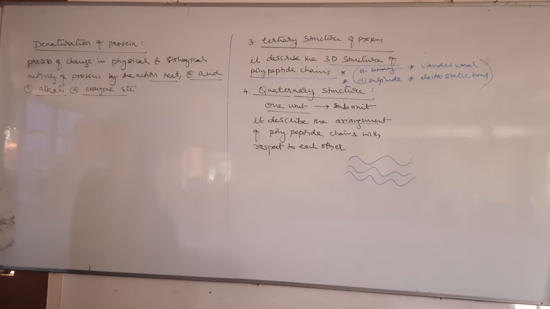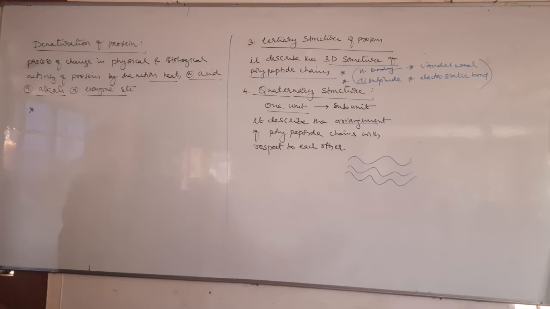Now what is the importance of denaturation? In the denaturation of protein, it was a previous question, which of the following structures changes? One, it changes physical state, it changes even biological activity. It also changes structure. Which structure? Primary, secondary, tertiary, quaternary, or all? So in denaturation, except primary structure, all the structures change, but not primary structure.